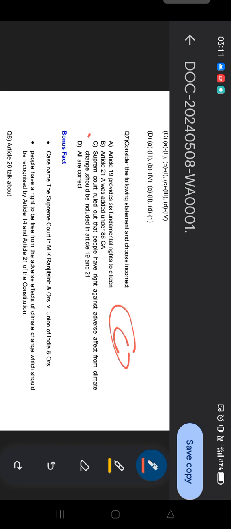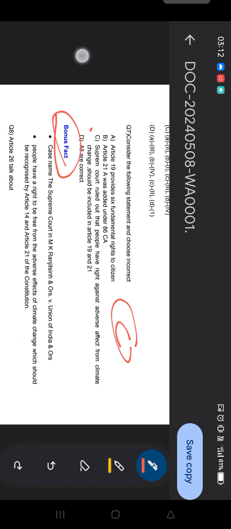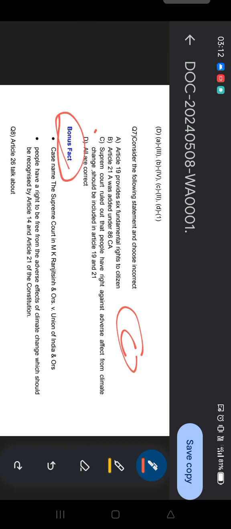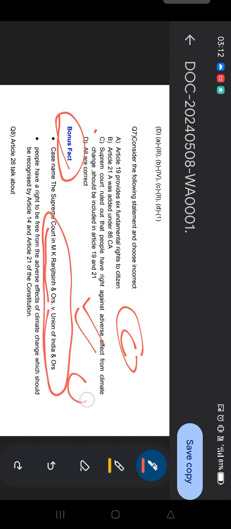Moving to the next question, here is a bonus fact, because this thing is new for all of you, so you can remember it here. They can simply ask the question, in which case did the Supreme Court rule out this judgment? The case name is M.K. Ranjitsinh and Others versus Union of India. So do remember this case, M.K. Ranjitsinh and Others versus Union of India.